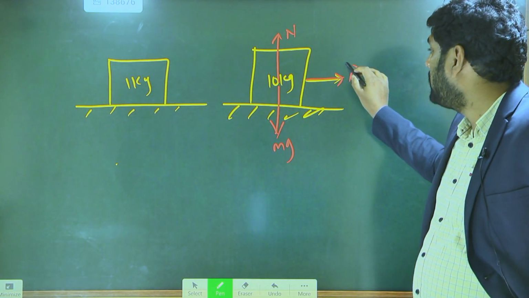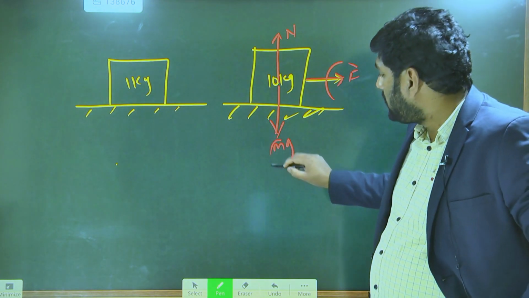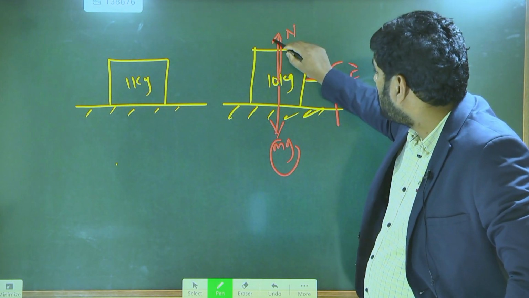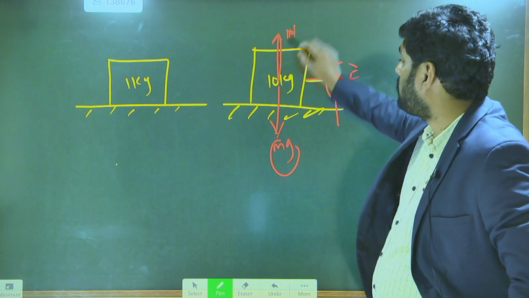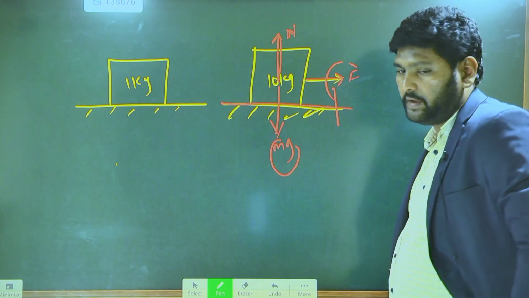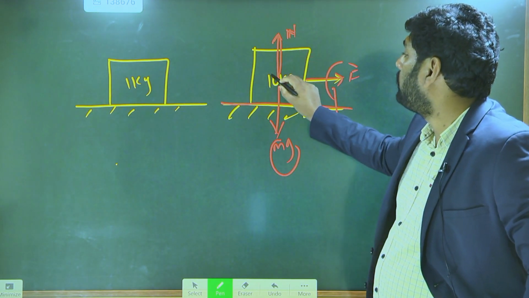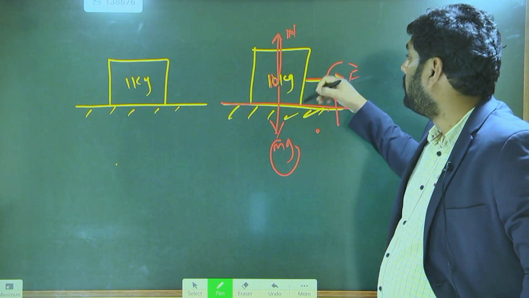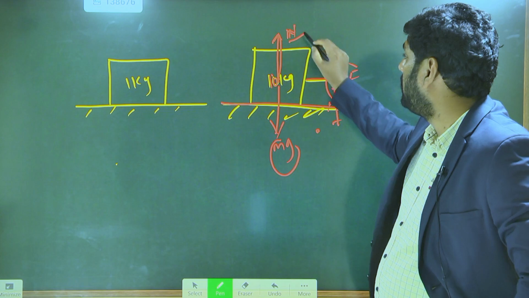But you face difficulty because when the weight is more, the normal reaction also increases. The normal reaction is provided by the surface. So you feel more difficulty to move the 10 kg because we have more normal reaction.